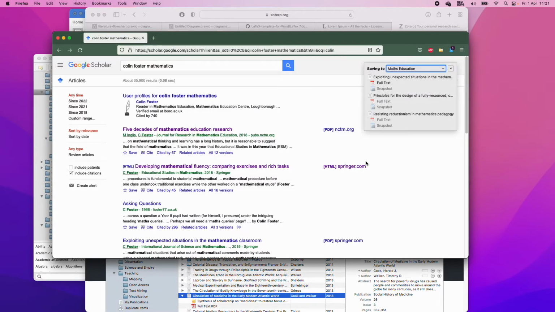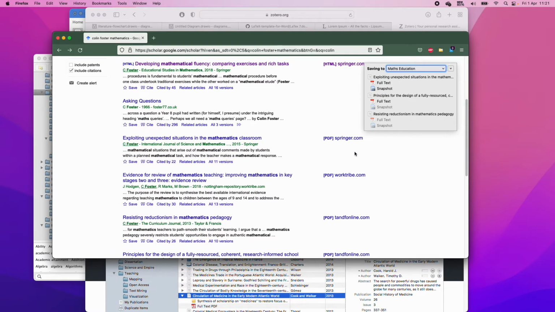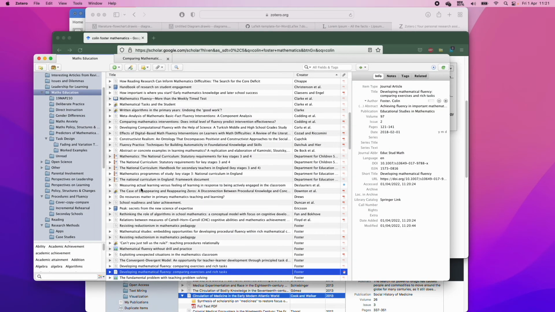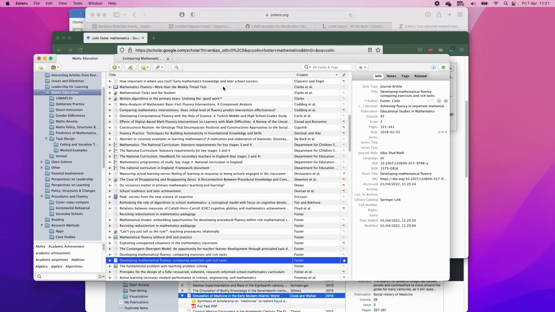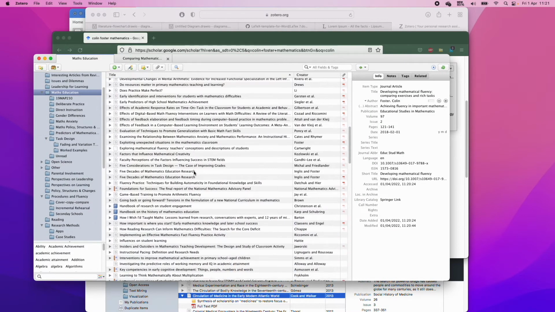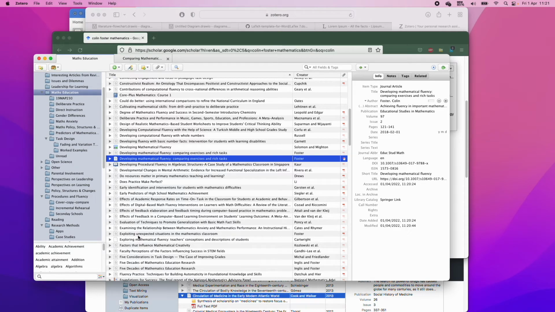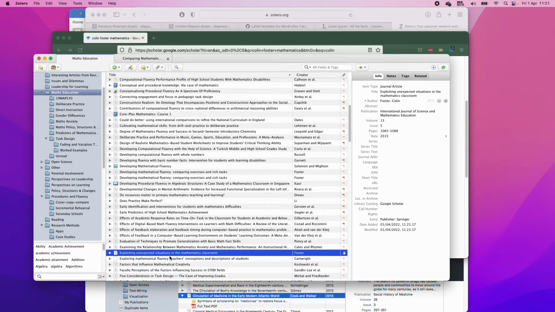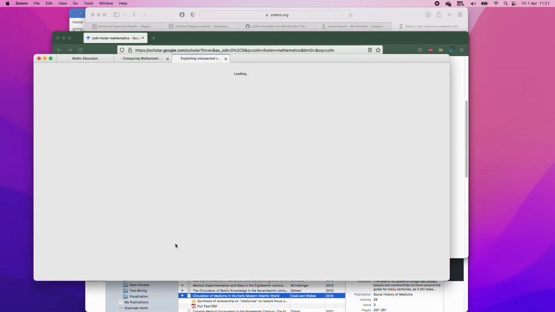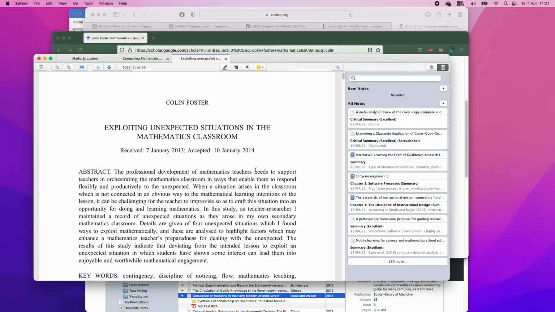So it's going to try and get these papers. Some of them it might get, some of them it won't get. Like I said, it's because I'm not at uni, and I'd have to sign in and do the two-step verification. If these are open access, then I'll be able to get them. And as you can see, Zotero is downloading them now. So we've got exploiting unexpected situations, right? If I look for that, let's see, exploiting, it should be here. Yeah, exploiting, oh, damn it, it was just there. Exploiting unexpected situations in the math classroom, right? And then you can click on it, and here you can read it, make notes and whatever.